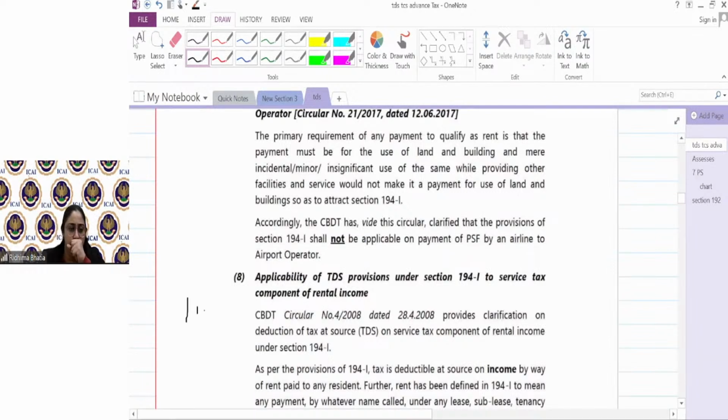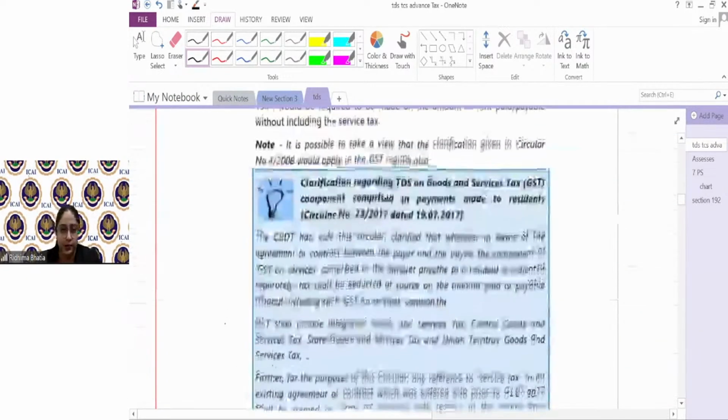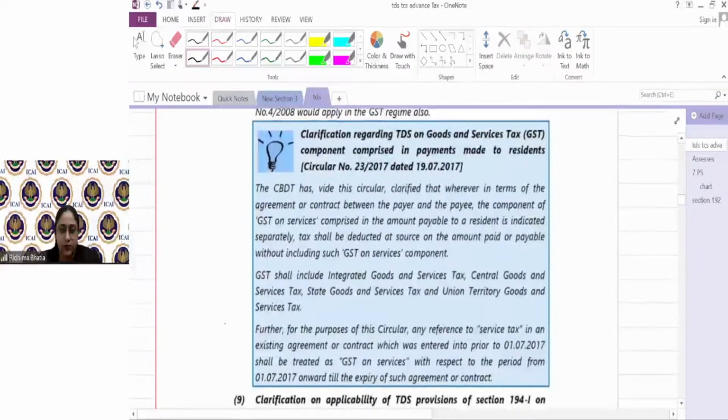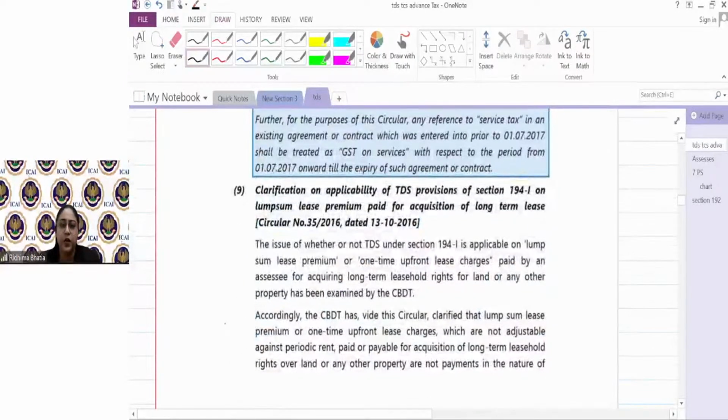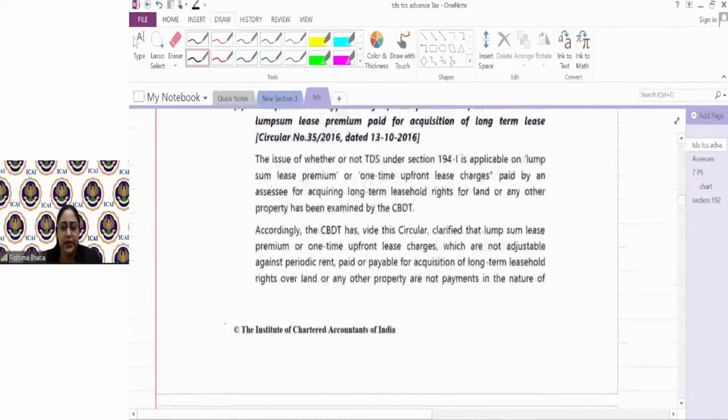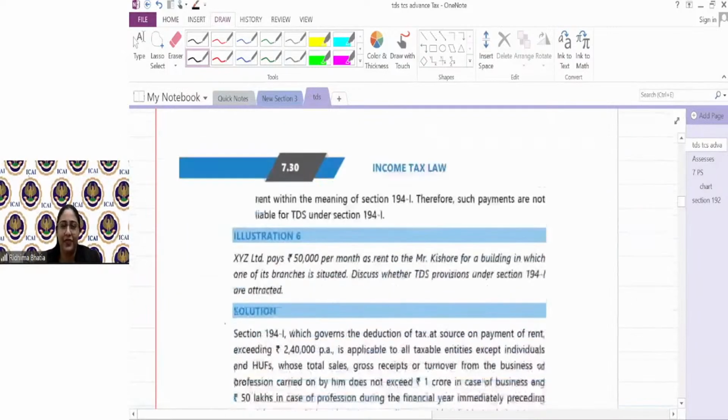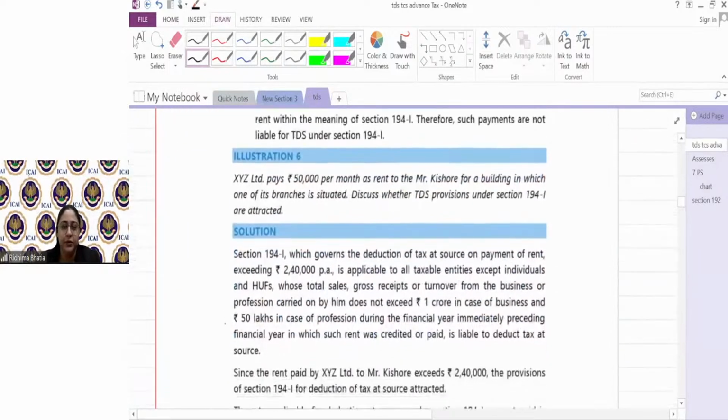So suppose someone gives me a bill of 10 lakh and adds 1,80,000 as per 18%, they have applied the GST. I will deduct the tax on 10 lakh, not on 11,80,000. Okay? So excluding GST, I have to deduct the tax. And one more circular which is there. I'll come to seventh one also. Don't worry. I have not missed it specifically.